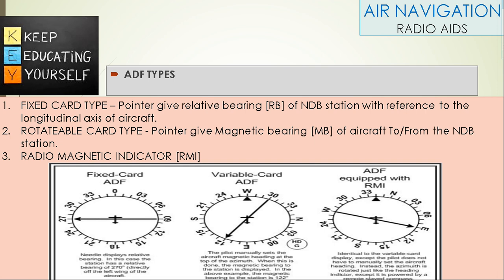RMI. It is identical to the variable card display except the pilot does not have to manually set the aircraft heading. Instead, the azimuth is rotated just like the heading indicator, except it is powered by a remote slaved compass.